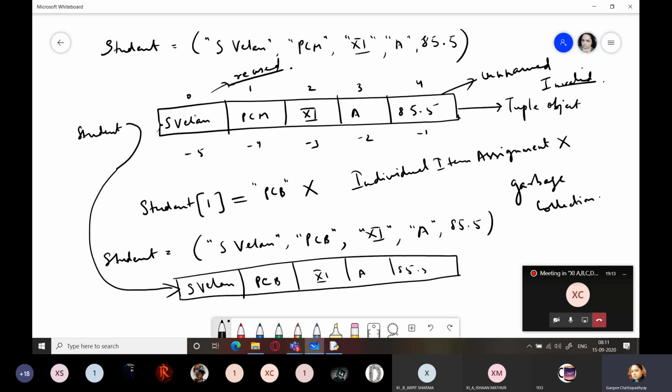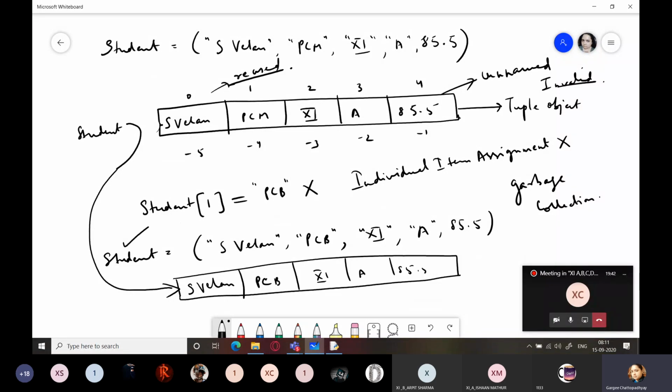This tuple object becomes useless, it becomes garbage. So what will Python do? It will take this object, release the memory area which has been occupied by all these values, and this area can now be utilized to store any other value by some other program or the same program, it depends. So we don't have to worry about what it is, we only have to worry about how it is immutable. So you can see that here it is now pointing to a different memory location.